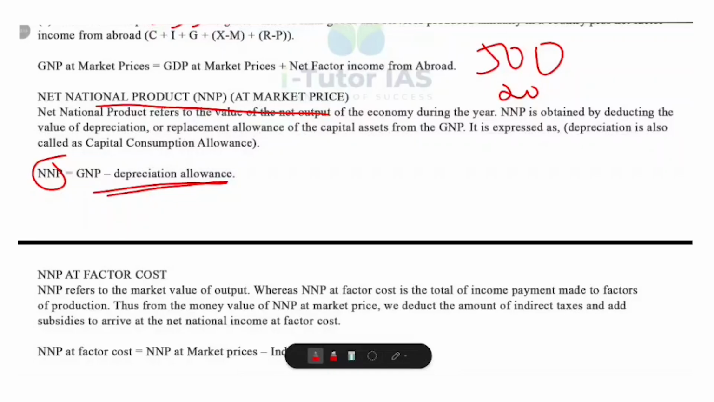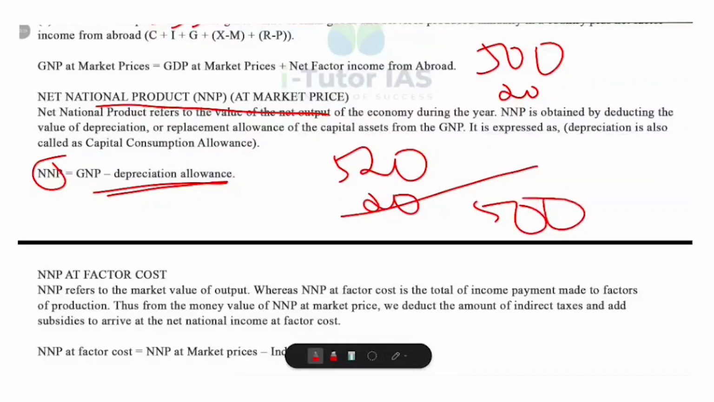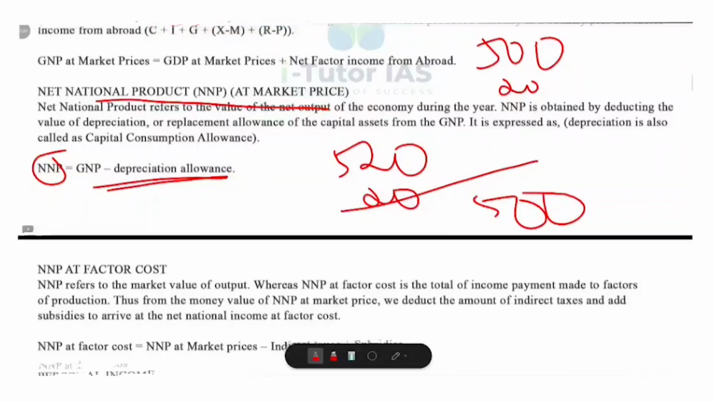If GNP is equal to 520 lakhs and depreciation is equal to 20 lakhs, what will be the NNP at market price? It will be 520 minus 20, that is 500 lakhs. And this shows the actual new output of the economy, ignoring the replacement cost of old capital. Hope it is clear for you.